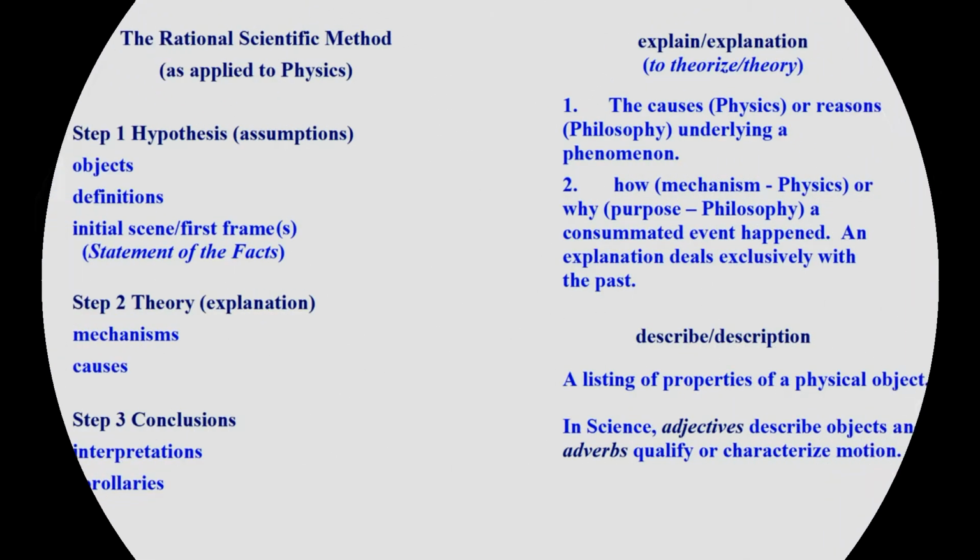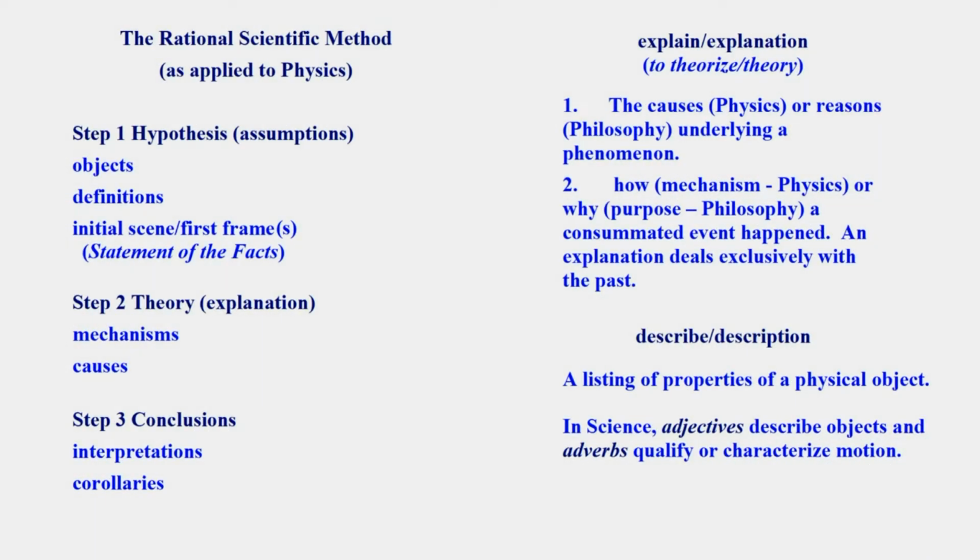Rational scientific method, this is the method we're going to use. And what are we going to do with this method? We're going to explain, okay? In this case, it's applied to physics, right? We're going to explain mechanisms, okay? And what is an explanation? The causes or reasons, in the case of philosophy, underlying a phenomenon. How a mechanism of physics, or why, purpose, reason, right?